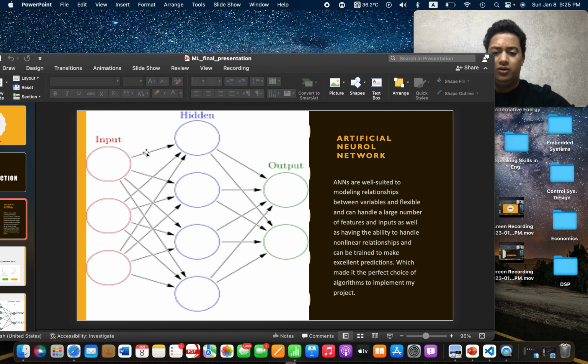Artificial neural networks are well suited to modeling relationships between variables and have the flexibility to handle a large number of features and inputs, as well as the ability to handle nonlinear relationships, which makes them an excellent choice for such a project.